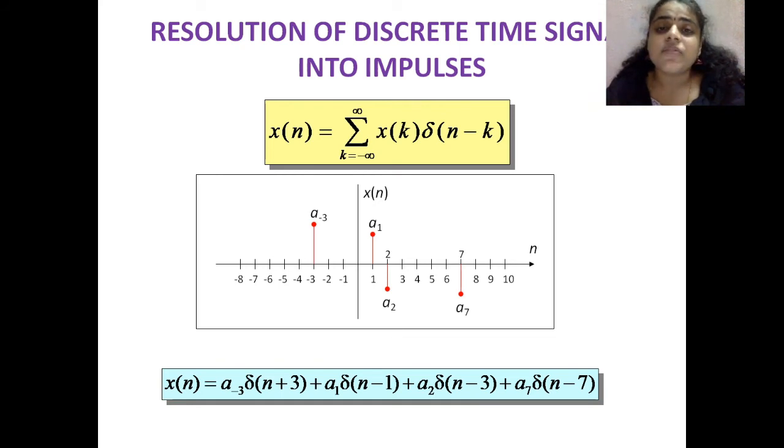This is a very important concept that helps to figure out convolutions, time domain analysis, and some linear filtering methods also. Any signal you will be able to represent with the help of these del formulas, in the form of impulses. Any signal can be represented in the form of impulse trains like this.